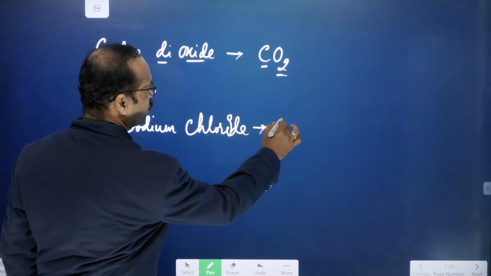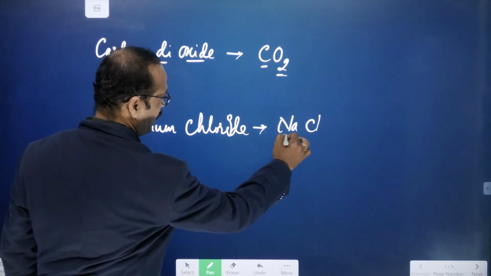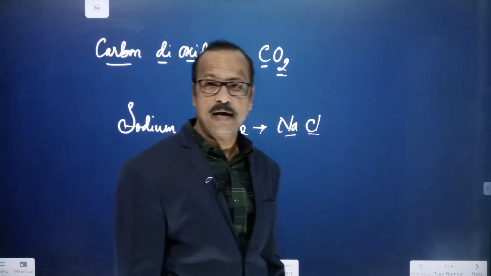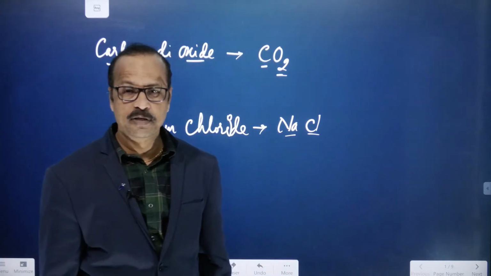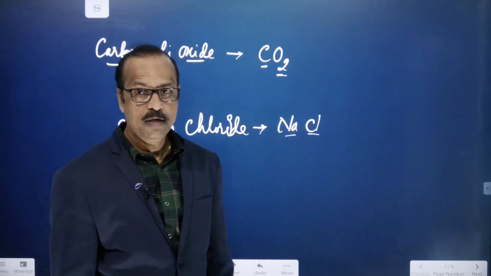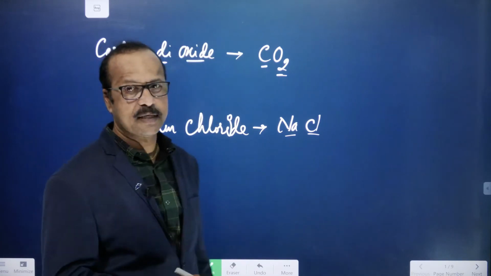Okay. Sodium chloride is what? NaCl. So sodium, Na, is a metal, and chlorine is a gas, another element. So two different elements are combining to form sodium chloride. Okay, so like this. Now here you see, students, how to represent elements and compounds in formulas.